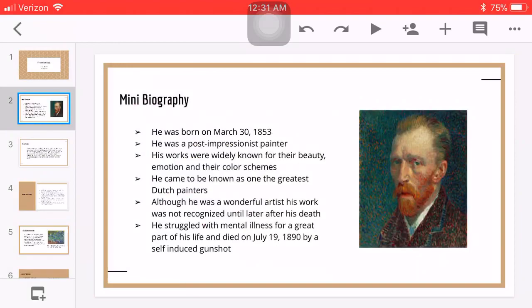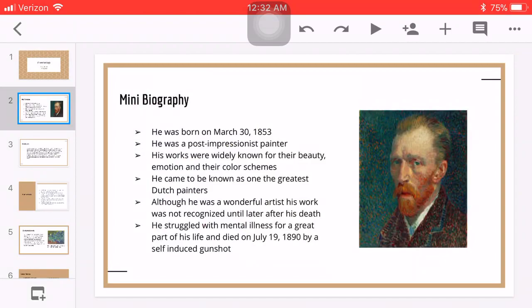The mini biography that I wrote based on his life and work starts off with him being born on March 30, 1853. He is known to be one of the greatest post-impressionist painters, and his works were widely known for their beauty, emotion, and their color schemes, although they are also known because of the emotion and the depiction of his own life and feelings within his paintings.